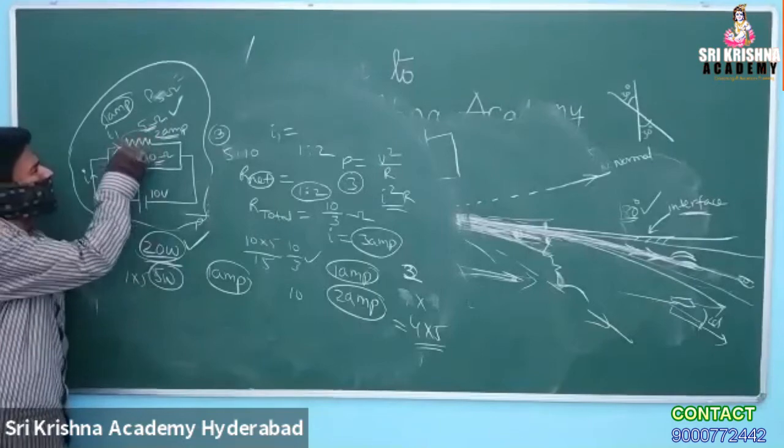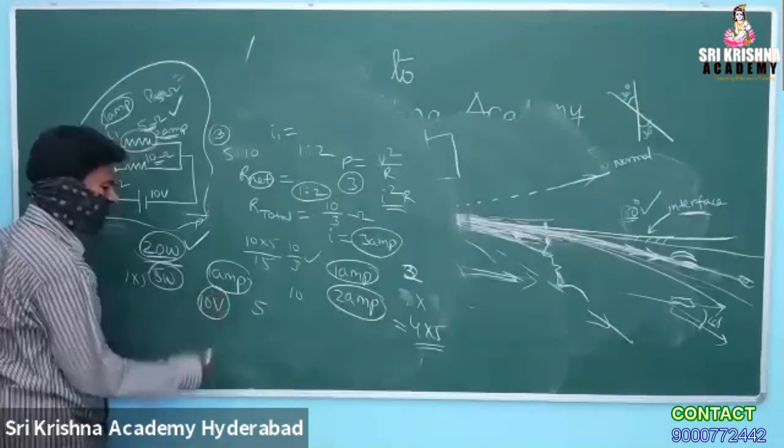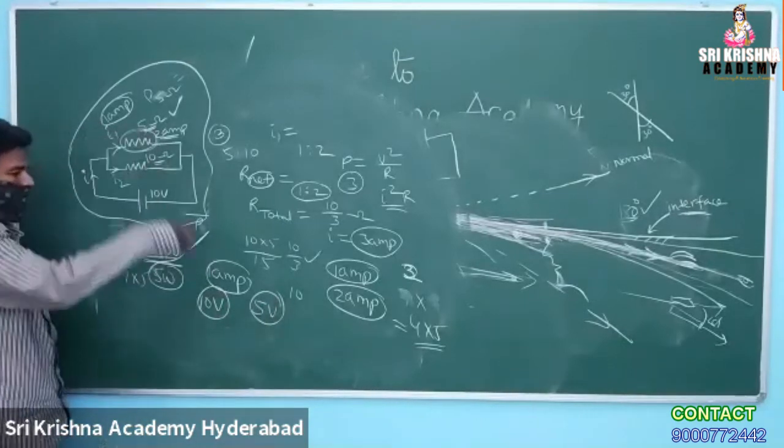What is the value of V? V is across 10. 5 ohm? 10 across 5 ohm is 10. Previously, you understood it as 5 volts. Is it not 1 amp? According to your previous assumption, it is 5 volt.